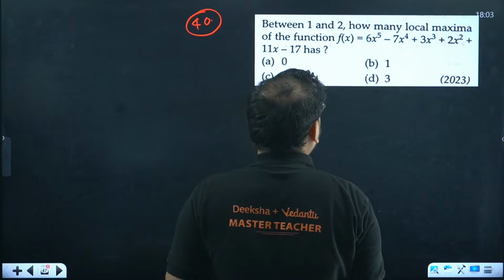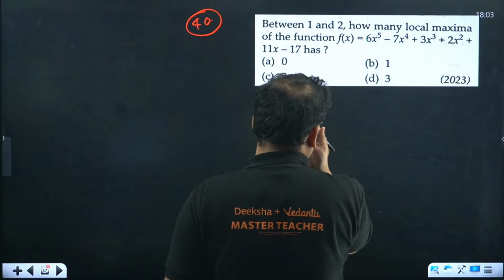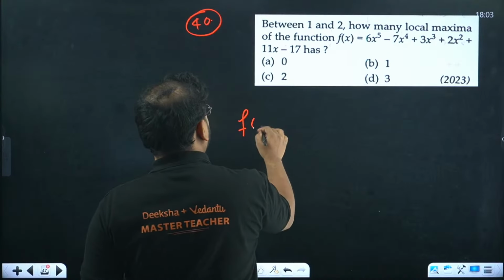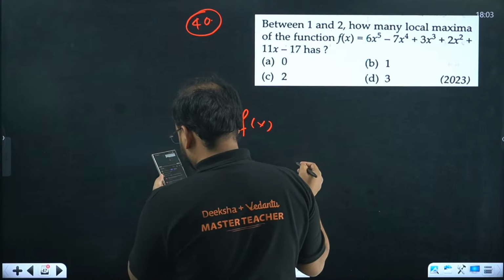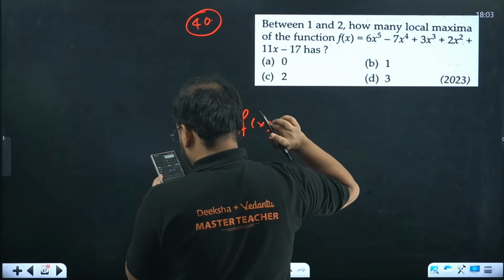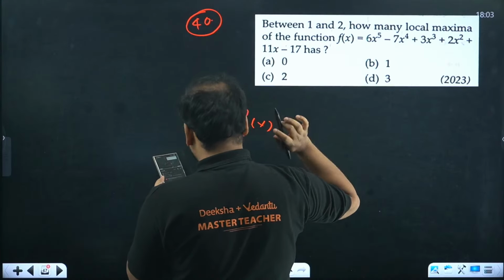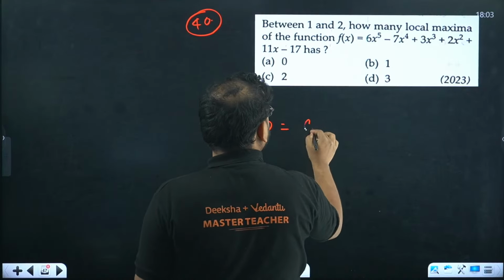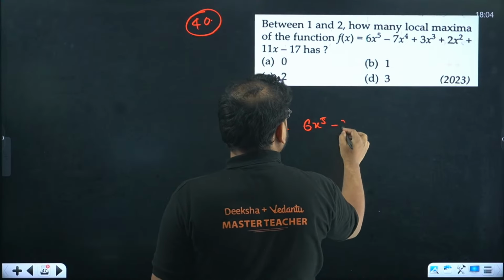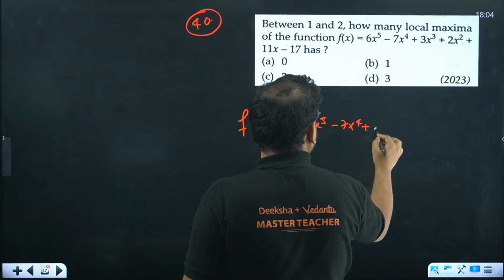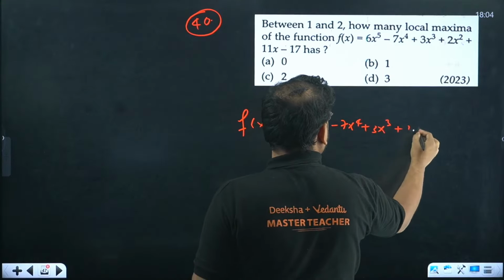Between 1 and 2, how many local maxima? Anybody has given the answer for this? Prajwal has given C. Prajwal sir, wrong. How come sir you made a mistake over here, sir?